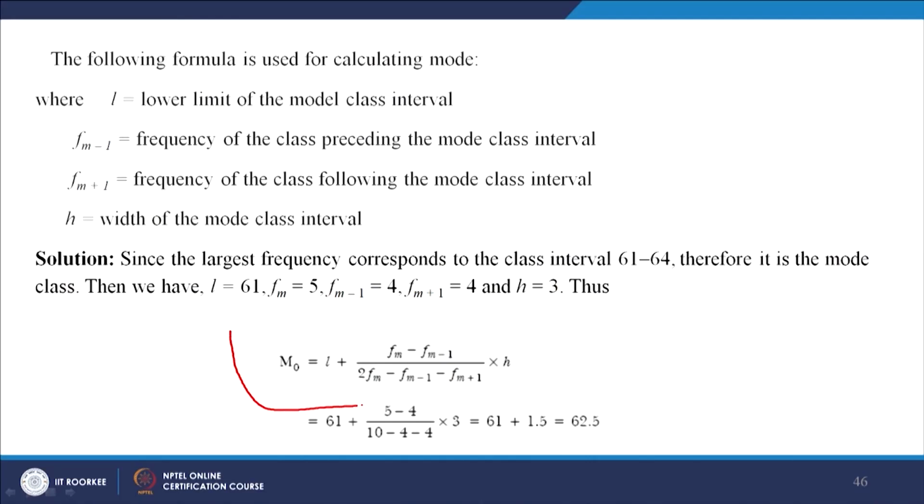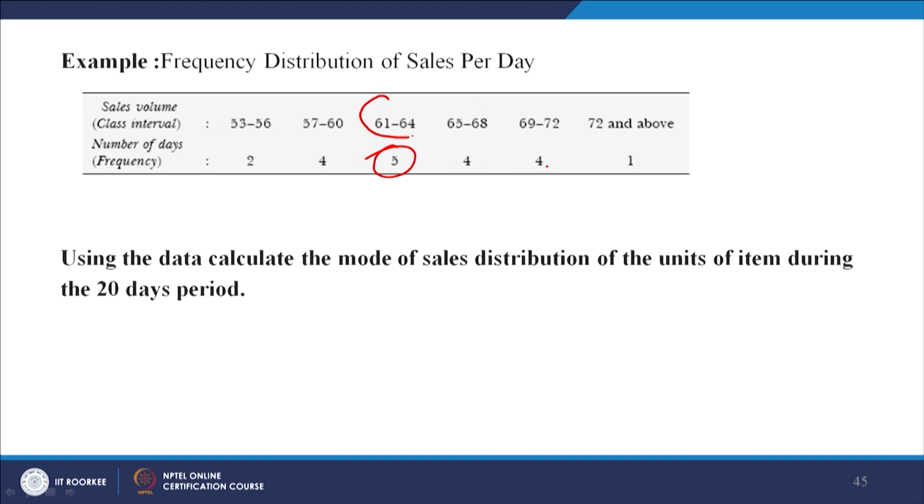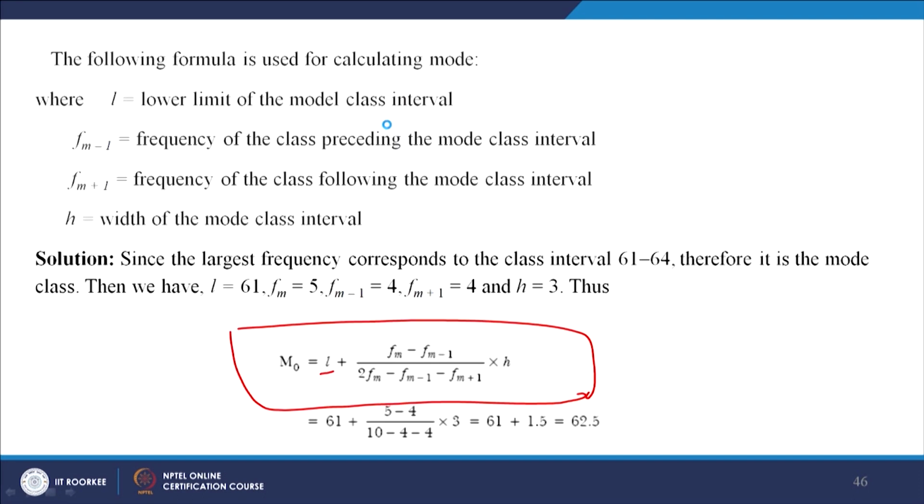Now if you want to use it, this is the formula by which mode is calculated. Here L is nothing but the lower limit of the modal class interval. In this case, where this is your highest frequency, the lower limit is 61. Then f_{m-1} is the frequency of the class preceding the modal class interval, just preceding.